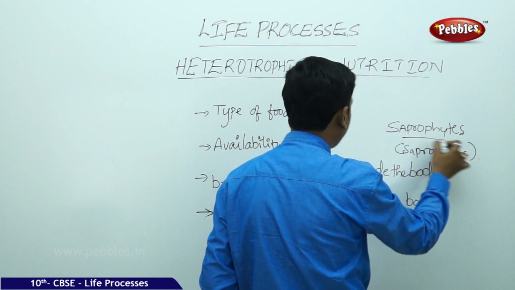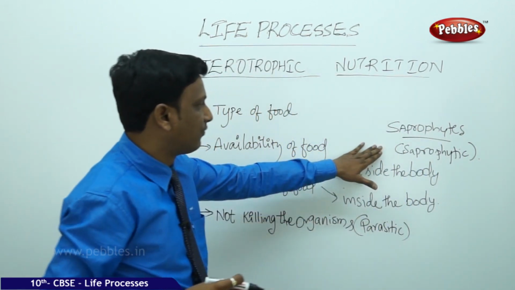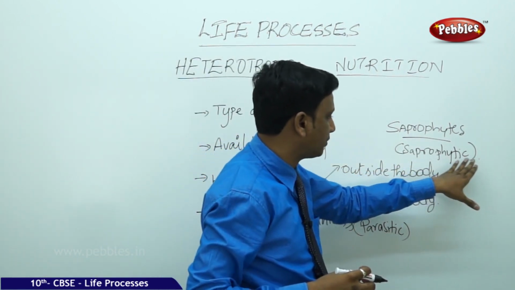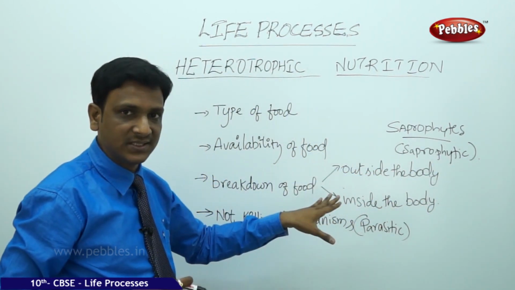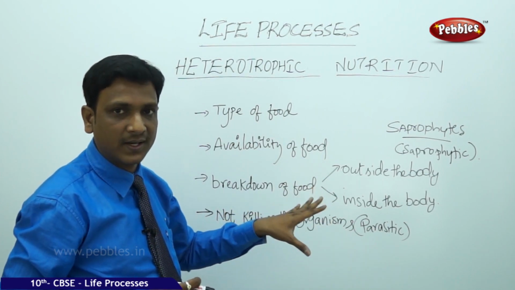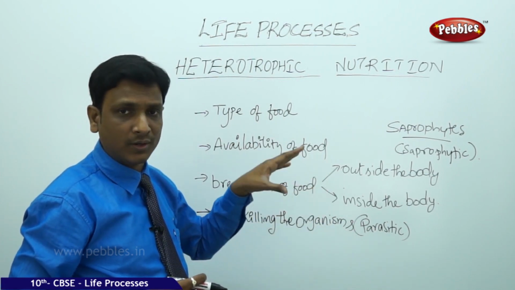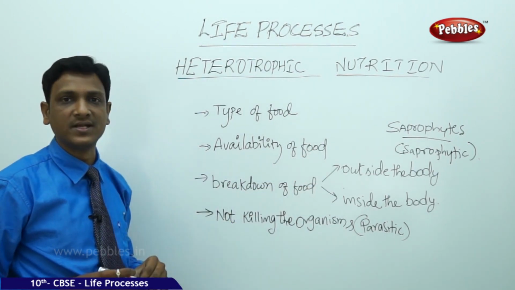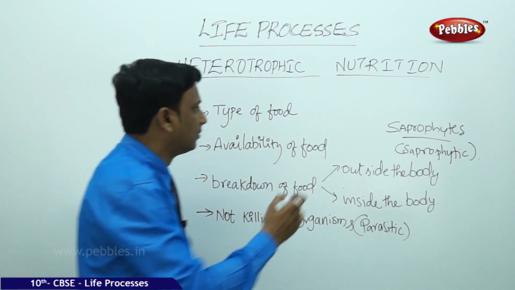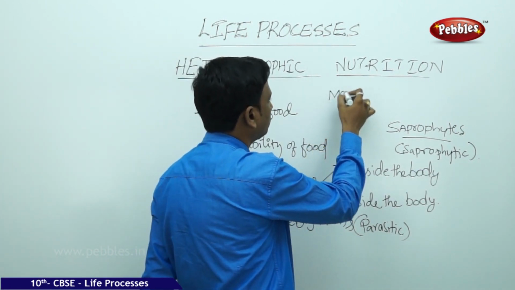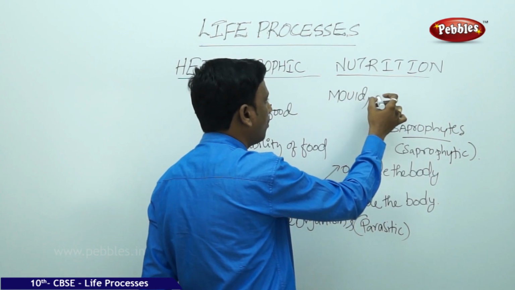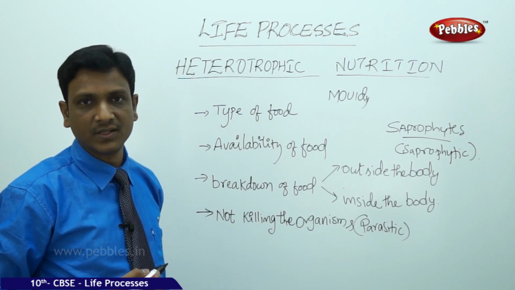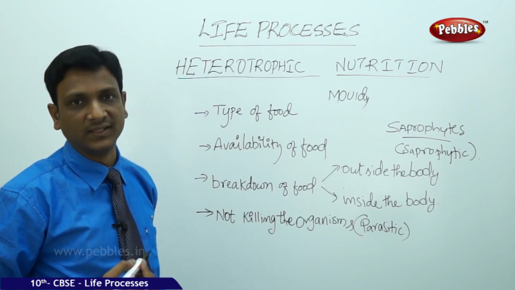Saprophytes are also a part of heterotrophs. So the saprophytic nutrition is also a part of heterotrophic nutrition. What does this saprophytic nutrition mean? It means the organisms are feeding on an organism which has already died and is being broken down. For example, we see mold, all kinds of fungus, bread molds, mushrooms.